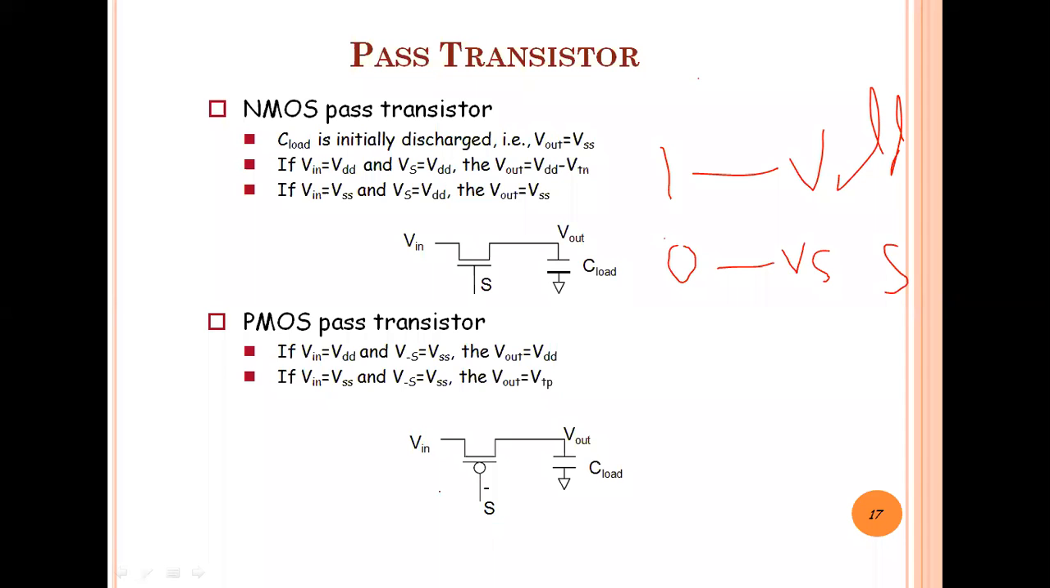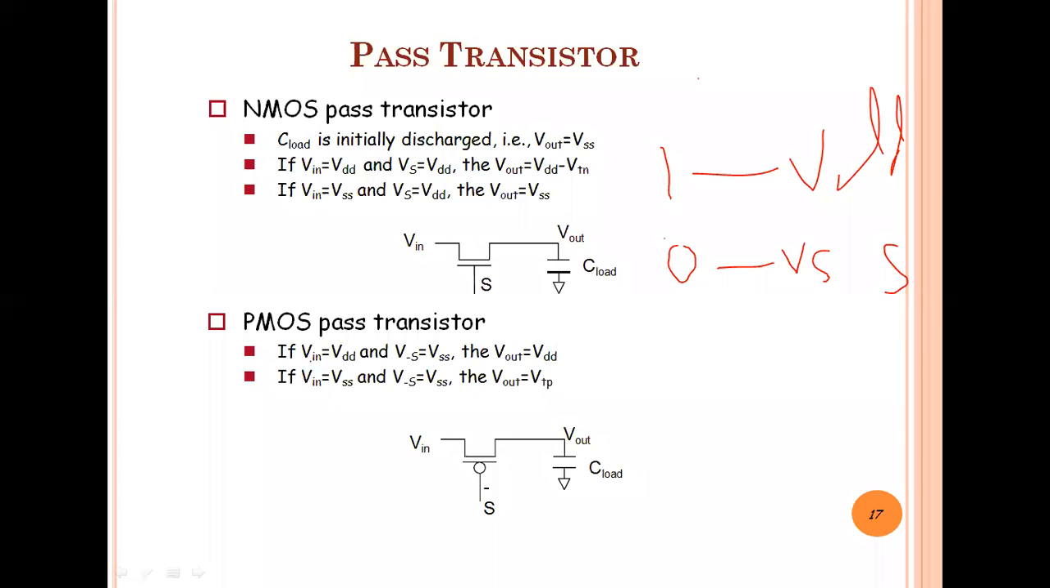Okay, now the PMOS pass transistors. Please all of you listen. In the PMOS transistor, when we are applying a 0, it will go into the on state, and when we are applying a 1, it becomes off state.